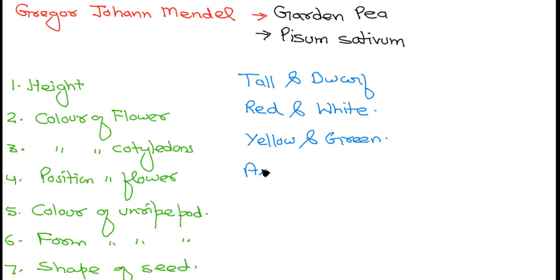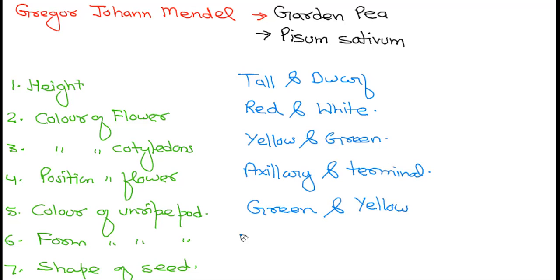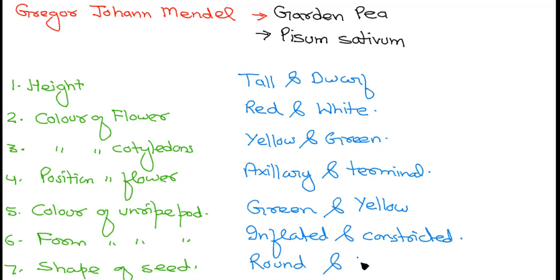Position of flower, axillary and terminal. Color of unripe pod, green and yellow. Form, inflated and constricted. Shape, round and wrinkled.